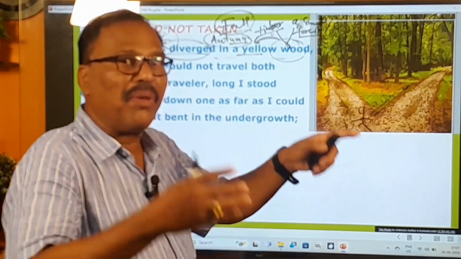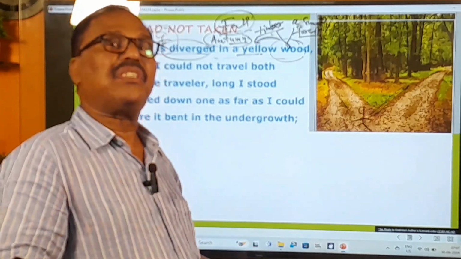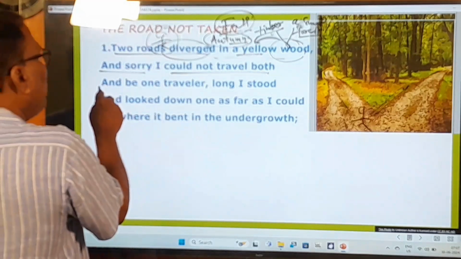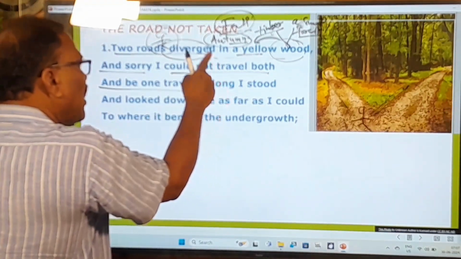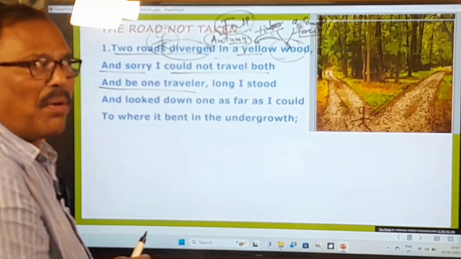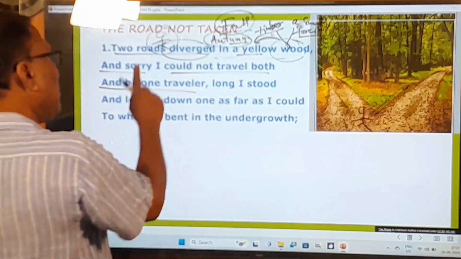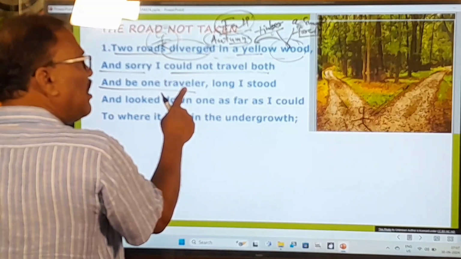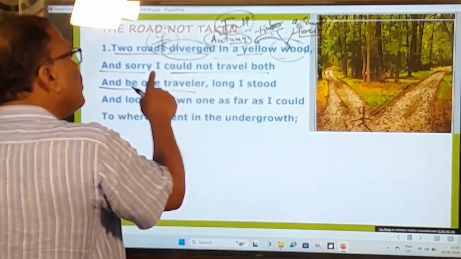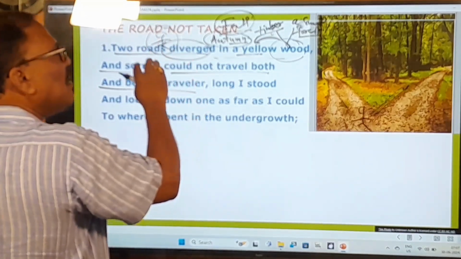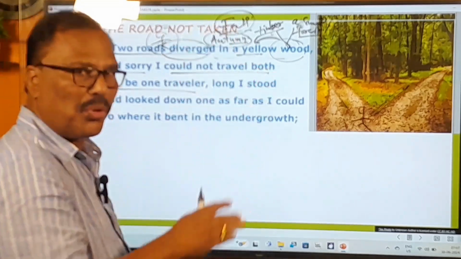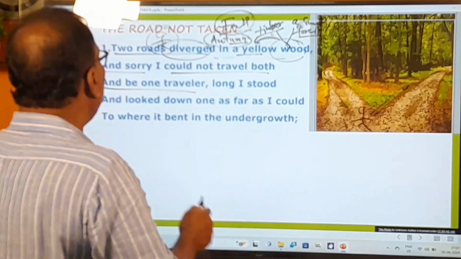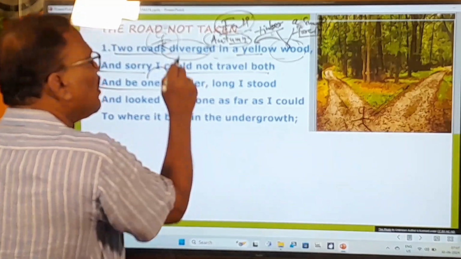Now the problem arises before him. What is that problem? Let us see. And sorry, I could not travel both and be one traveler. This sentence is continuing into this sentence. This is called enjambment, a literary device. That means he could not walk on both of those roads because he was one single traveler.